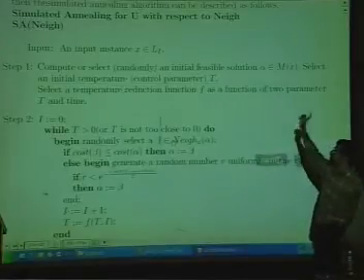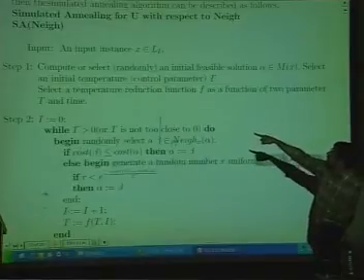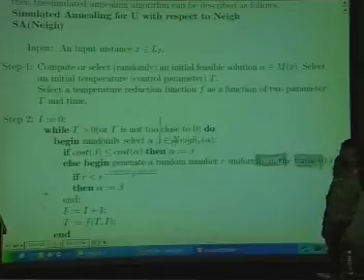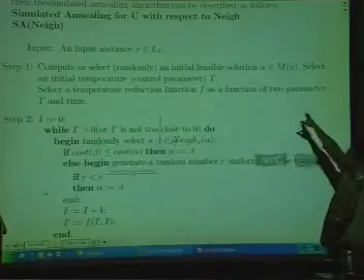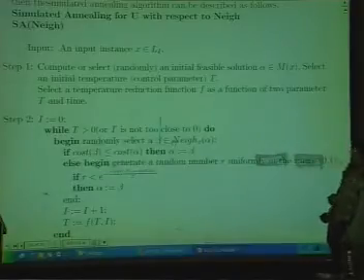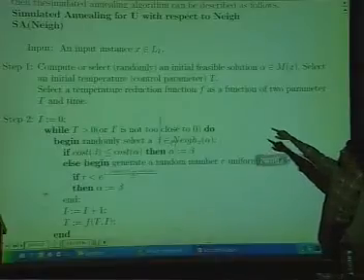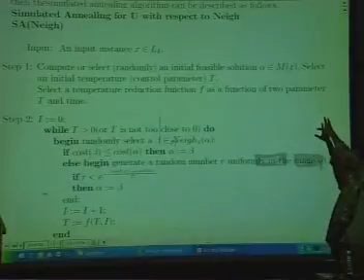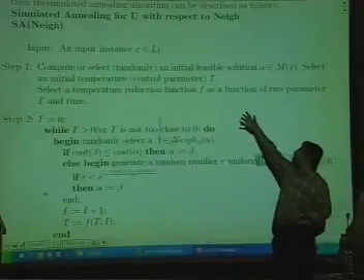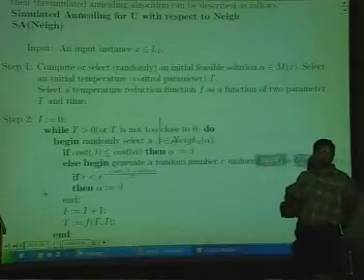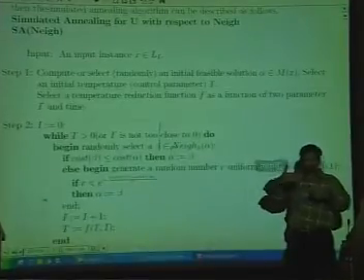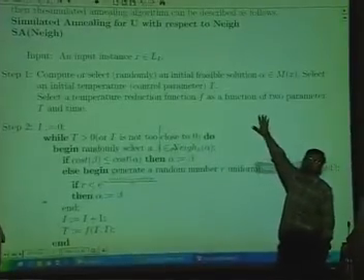Take an input instance and then for that input compute or select randomly an initial feasible solution alpha, okay, and select an initial temperature which is denoted by a control parameter T, okay. Select a temperature reduction function f as a function of two parameters, T and time, okay. How this function is to be chosen depends on the application, and then this function will be repeatedly applied to reduce the temperature. In fact, this models the cooling schedule that you have.